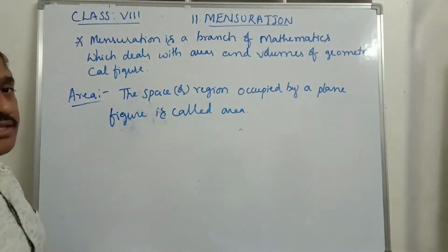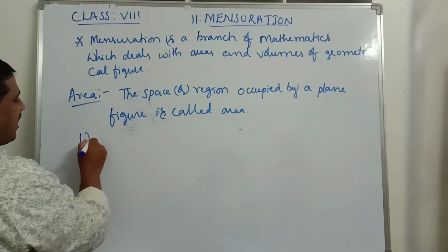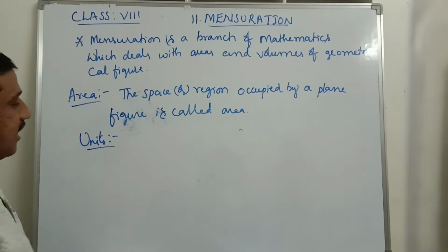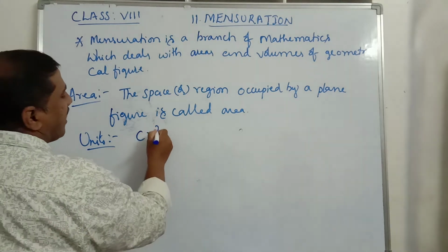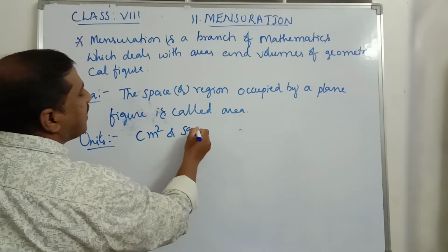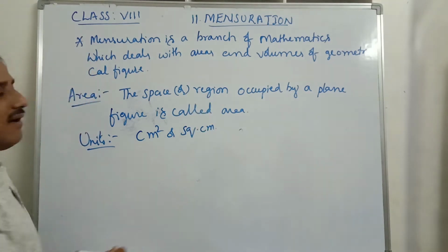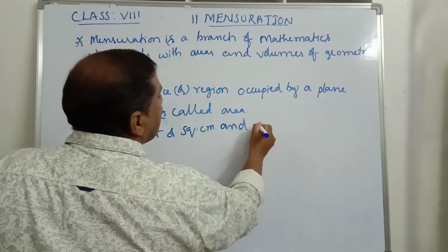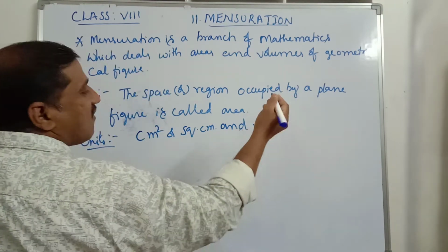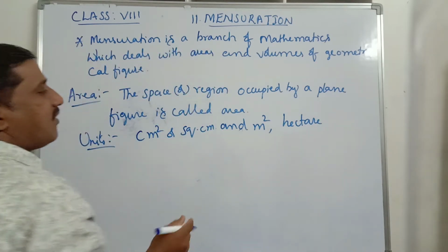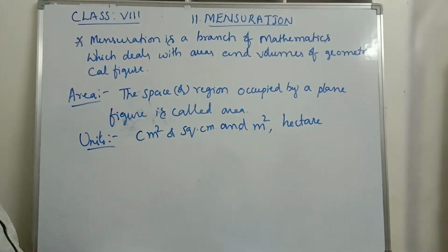Now what are the units of area? The units are square units: centimeter square, we will write it as square centimeter, and meter square, and also we have the hectare, which we studied in class 7. So a few of the units of area are these.